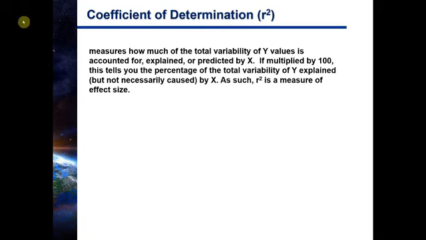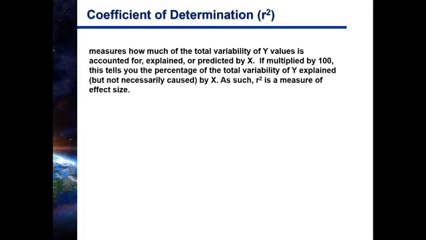R squared measures how much of the total variability of Y values is accounted for, explained, or predicted by X. If multiplied by 100, this tells you the percentage of the total variability of Y explained by X. But notice that we're not saying it's caused by X. We're just saying this explains this amount of variability. In this sense, R squared is the measure of effect size in correlation.